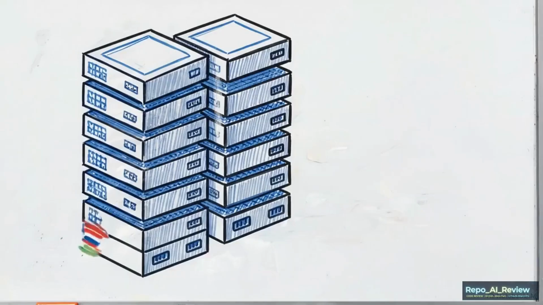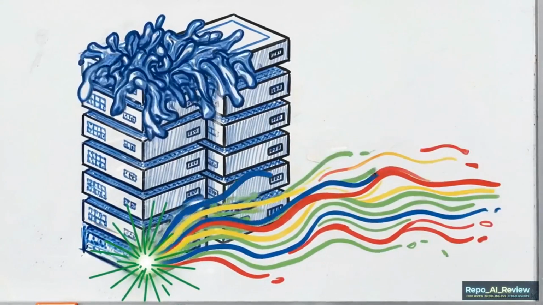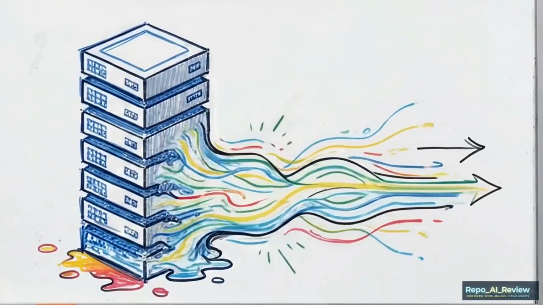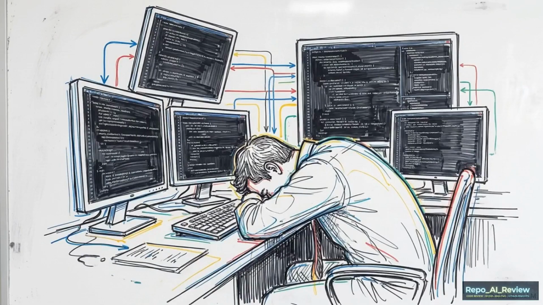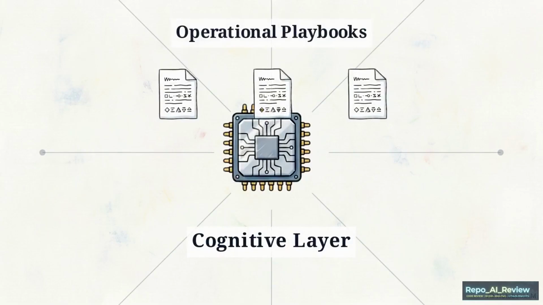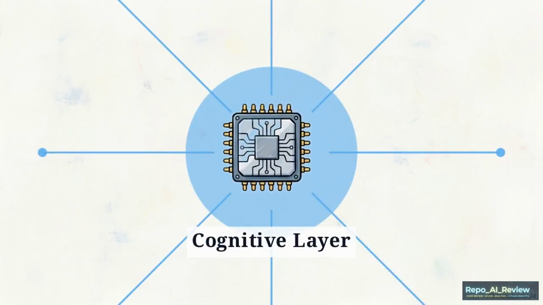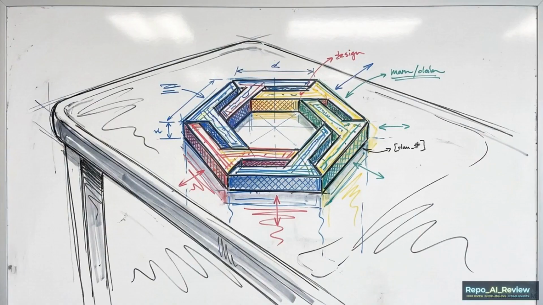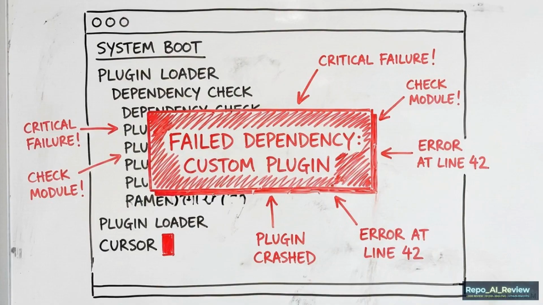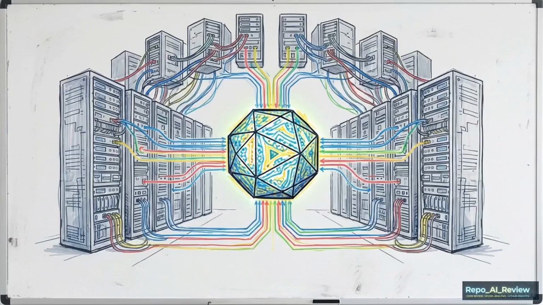This shift represents a move toward a more fluid version of infrastructure as code. The rigid blocks transition into a stream of light. We are moving past the era where engineers spent their days manually drafting static YAML and Terraform files. Instead, we are entering a phase where vendor-backed operational playbooks are part of the cognitive layer of our development tools. For those working in GCP, relying on unverified community plugins for AI integration is becoming less viable. This framework allows engineers to build AI-driven systems that are secure, efficient, and well-architected by design.